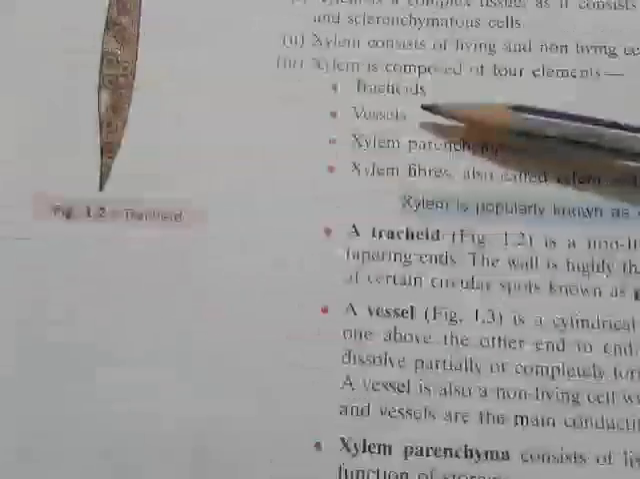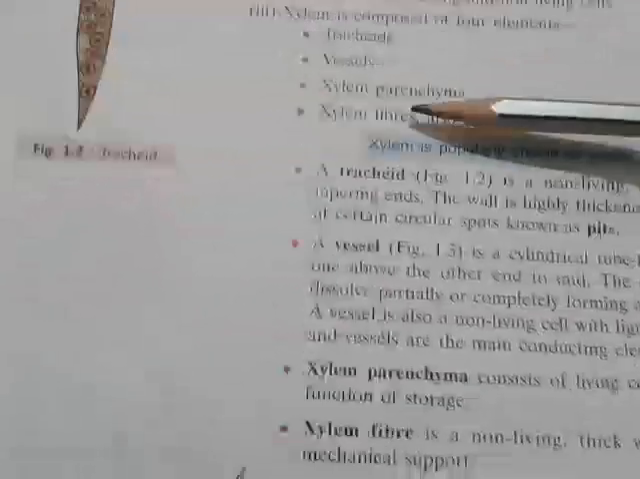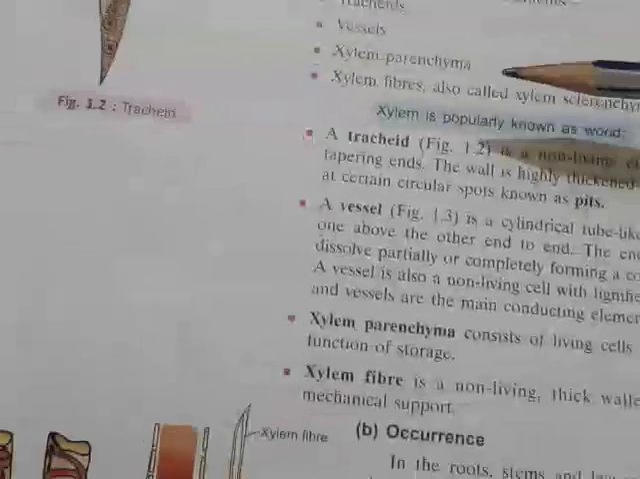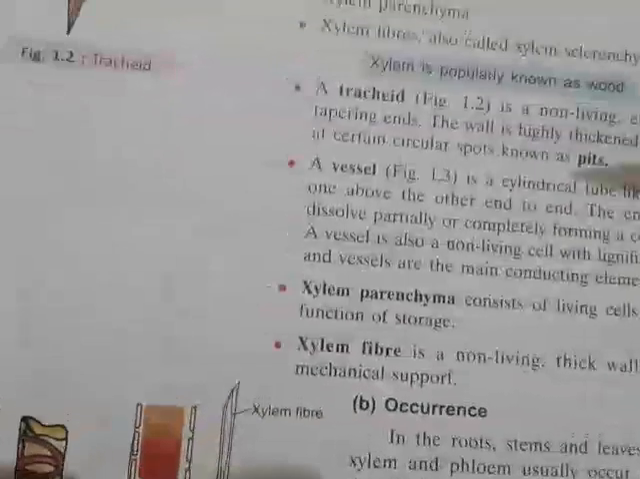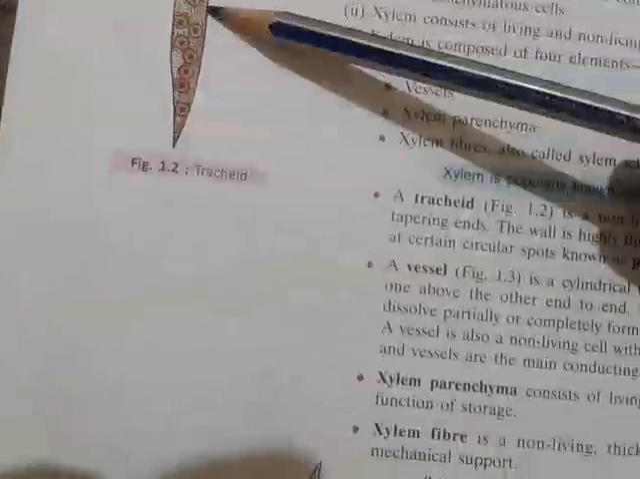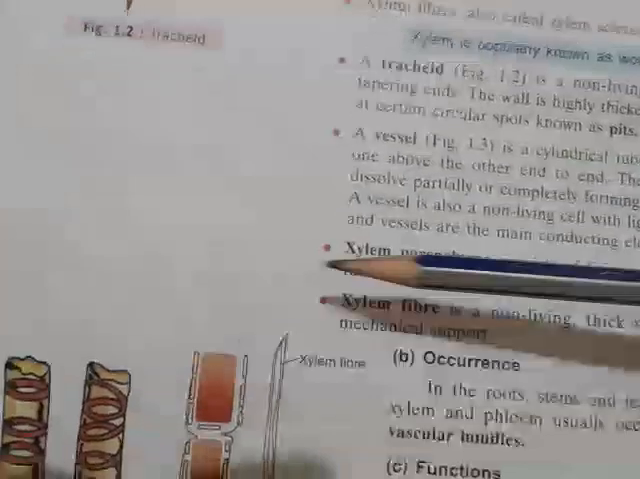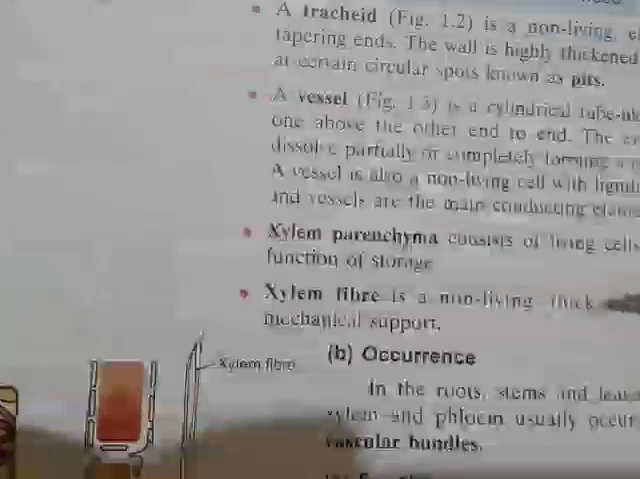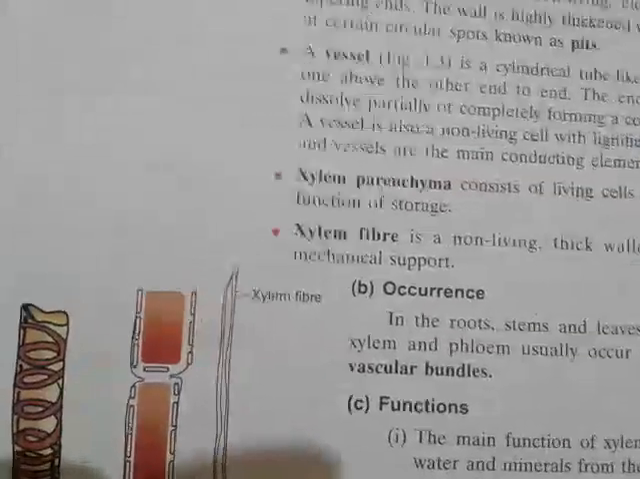So these are the 4 parts of the xylem: tracheids, vessel, xylem parenchyma, and xylem fibers. Just to sum up this point: tracheids also conduct water and minerals, and a circular spot is there, called pits. Vessels also do the same thing, xylem parenchyma basically performs the function of storage, and xylem fiber provides mechanical support or strength to the plant.